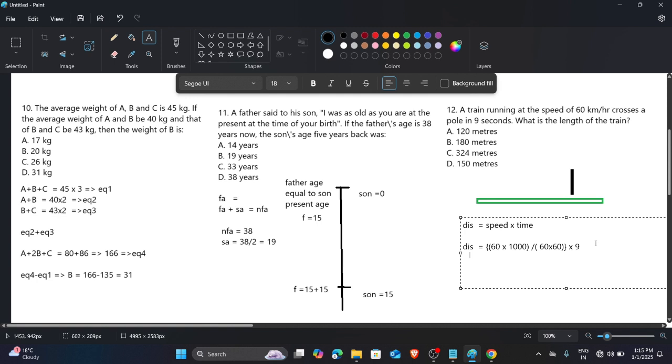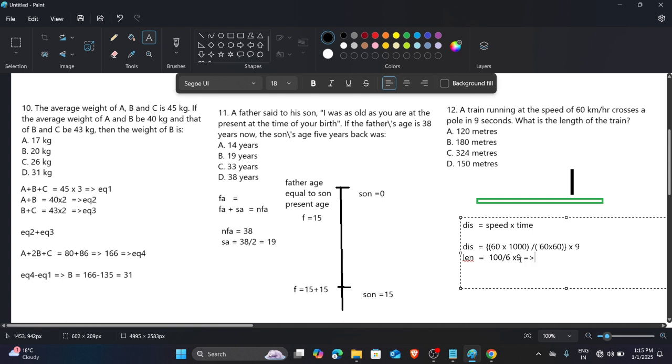So the length is nothing but 60 cut by 60, 10 cut by 10, and the remaining we have is 100 divided by 6 multiplied by 9. Three twos are 6 and three threes are 9.